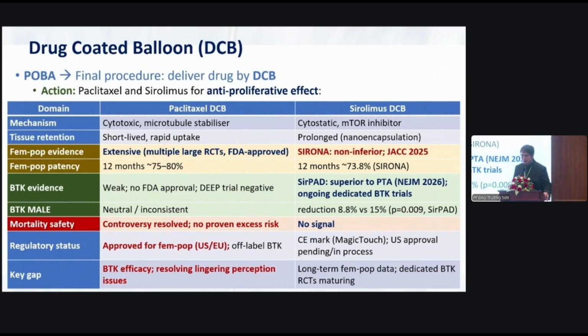For the sirolimus DCB, the SIRONA trial, an RCT, showed non-inferiority when compared with paclitaxel. For BTK, the evidence for paclitaxel is still weak, with no FDA approval, and the trials showed negative results, so major adverse limb events in BTK may not be improved by paclitaxel. But for sirolimus, there is now the Saritphat trial that showed superiority to POBA alone, just reported in the New England Journal of Medicine this year. And there are lots of ongoing dedicated BTK trials for sirolimus.